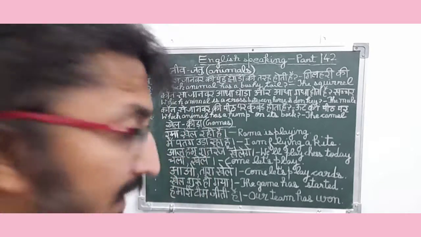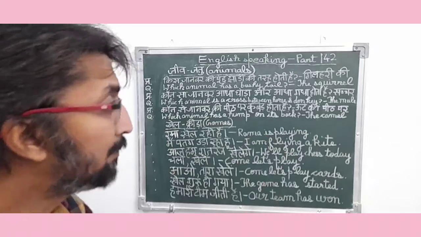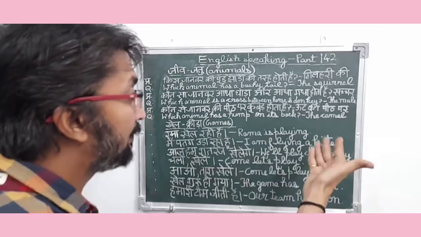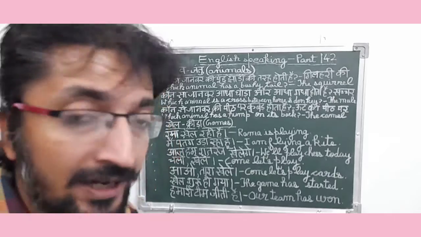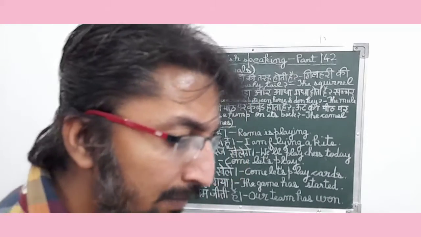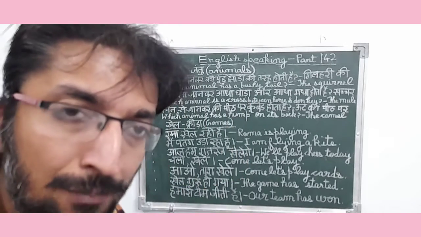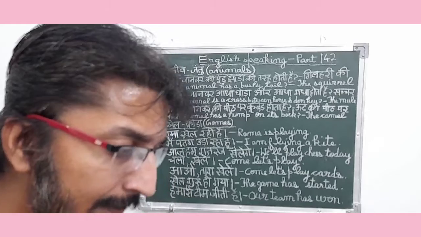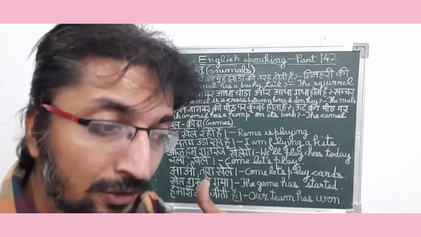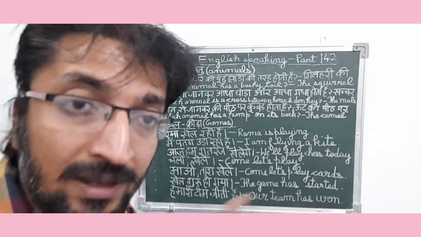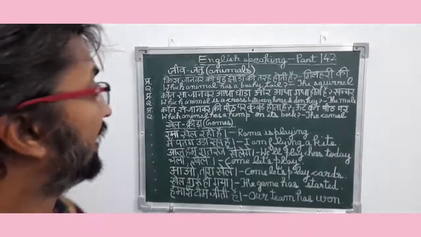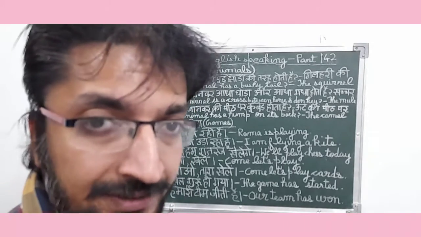So friends, in this sentence, कौन से जानवर की पीठ पर कुबड़ होता है? ऊंट की पीठ पर. So in English it means, which animal has a hump on its back, and the answer is the camel. So friends, the camel is the only animal which has a hump on its back, and since in this sentence they are trying to tell the basic property of an animal which has a hump on its back, and that animal is the camel, it is an animal related sentence.